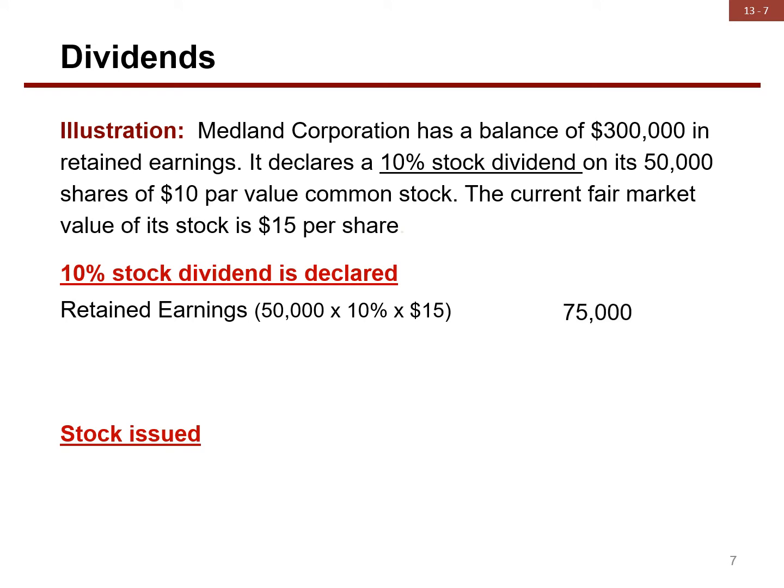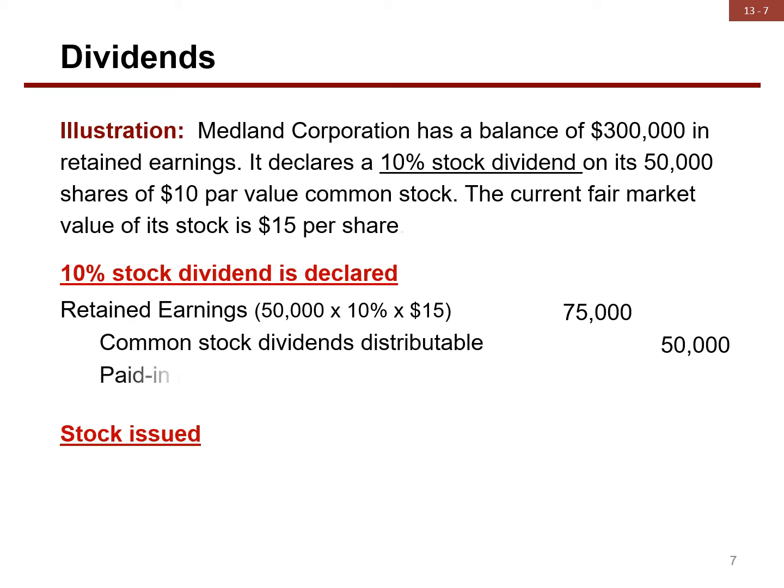Debit retained earnings, $75,000. That's 50,000 shares times the 10% stock dividend times the $15 market value of one share. Credit common stock dividends distributable, 50,000. That's 50,000 shares times the $10 par value. Credit paid-in capital in excess of par value, 25,000. That's 75,000 minus 50,000.